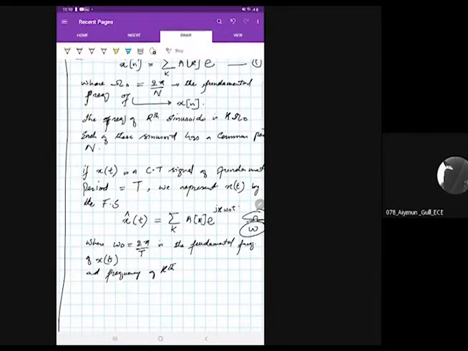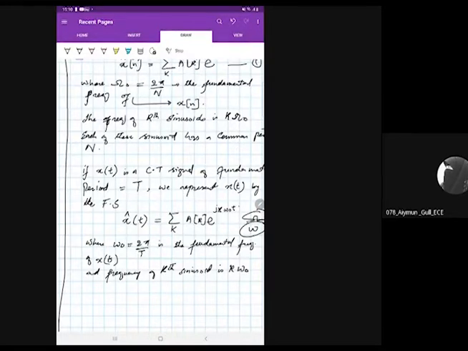What does a sinusoid mean? I'll tell you briefly after some time. The frequency of the kth sinusoid is k times omega naught. Because when you have k equal to 1, it means you have the fundamental frequency.